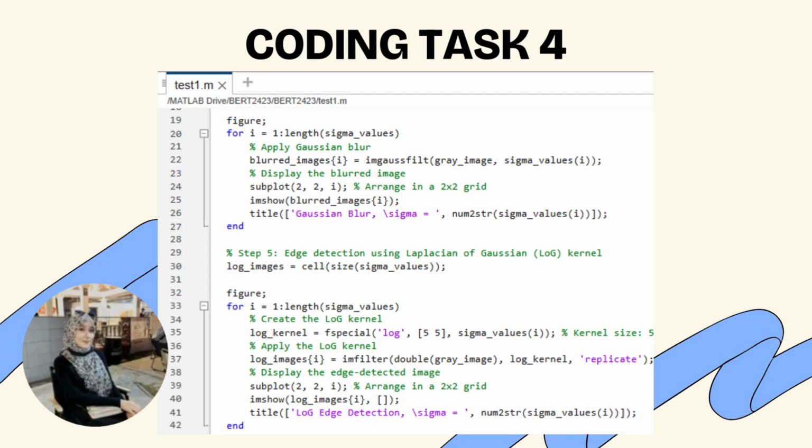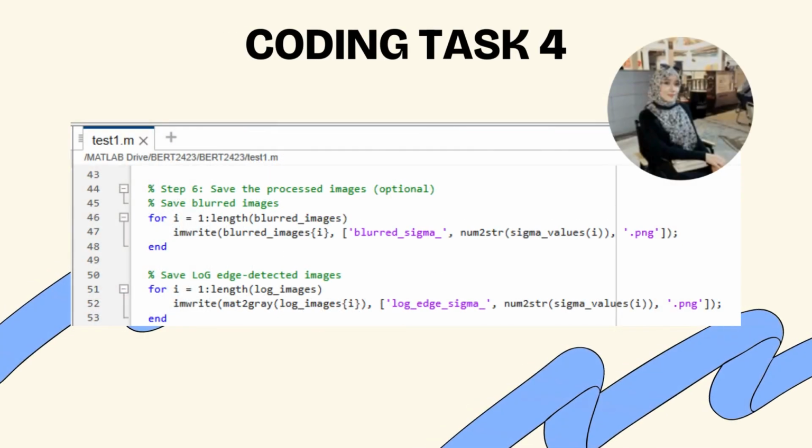For step number 5, edge detection using Laplacian of Gaussian, which is the LOG kernel. Next, we create the LOG kernel and apply the LOG kernel. We display the edge detection images and arrange them in a 2 by 2 grid. Next, for step number 6, we save the processed images. We save the blurred images and save the LOG edge detection images.